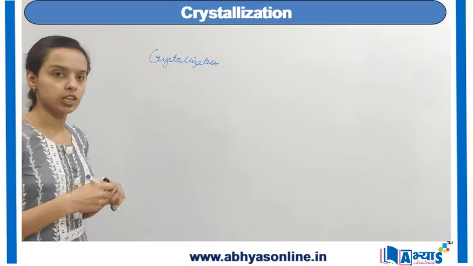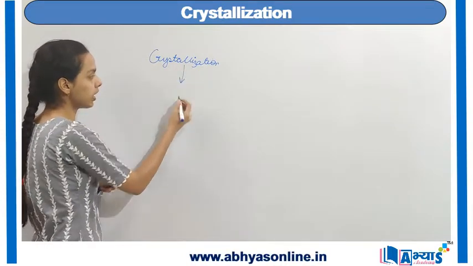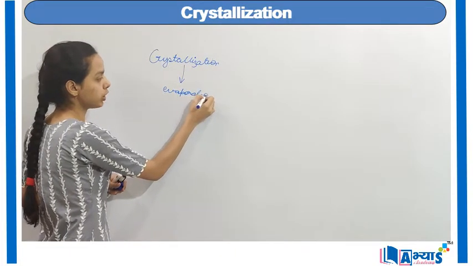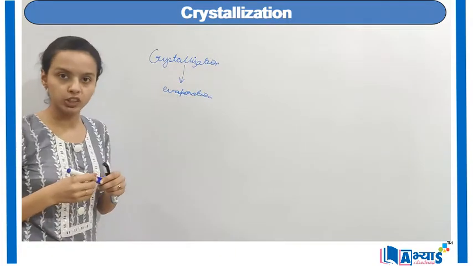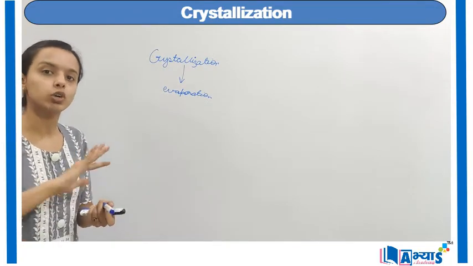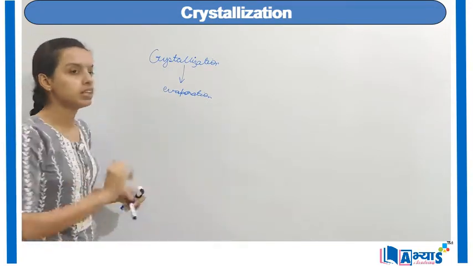Most of the time crystallization is done after we do the evaporation. First evaporation is done, and when the evaporation is done, there are certain impurities found in that substance. To remove those impurities, we do the process of crystallization.